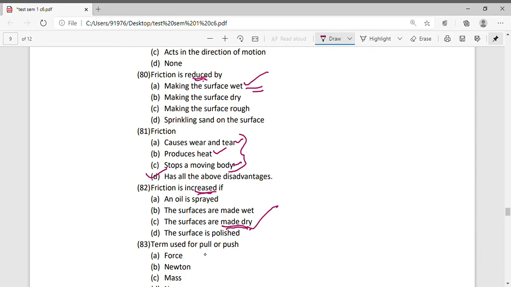Okay. Term used for pull or push. Okay, so for pull or push, the term used is force.